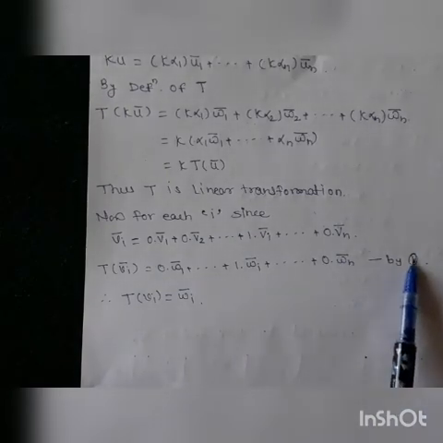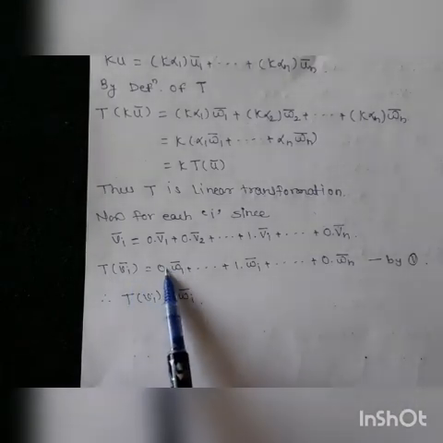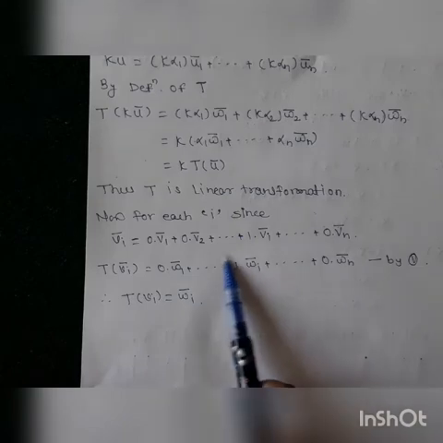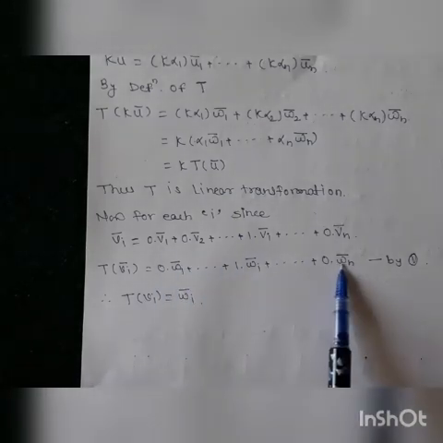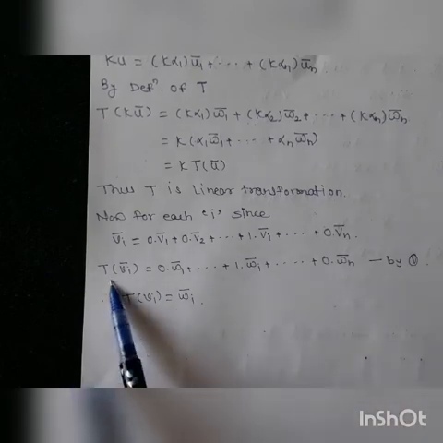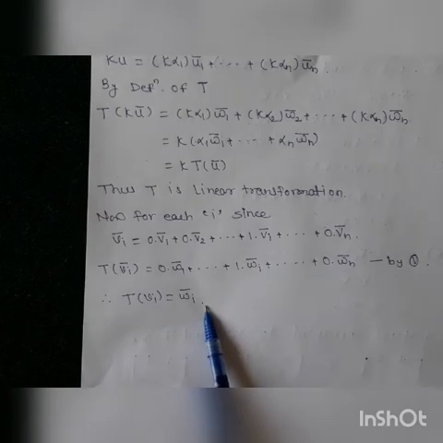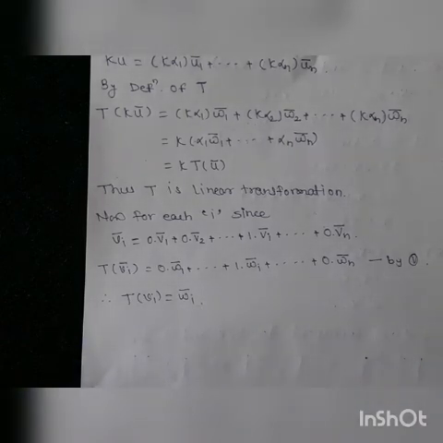This is by the definition of T. So from this we have, as all the terms except Wi bar are multiplied by 0, all those terms must be 0, and the remaining term is 1 into Wi bar. So we have T of Vi bar is equal to Wi bar. So this is the proof of this theorem.